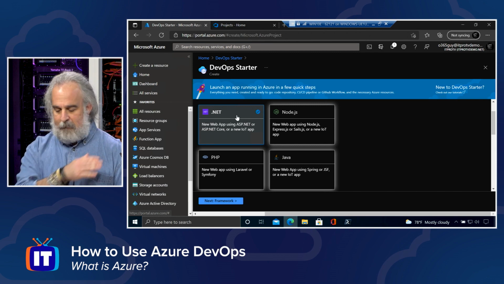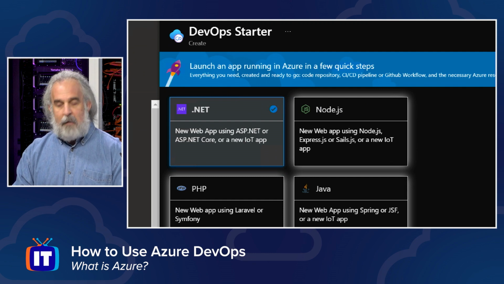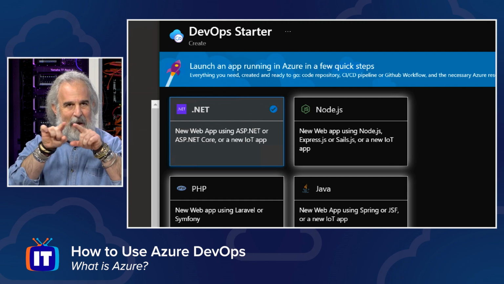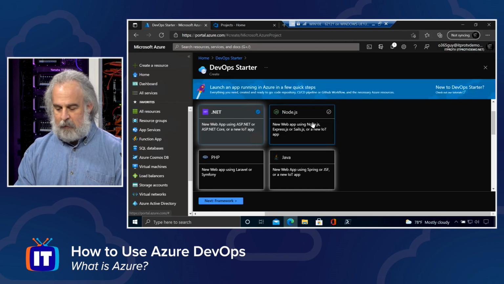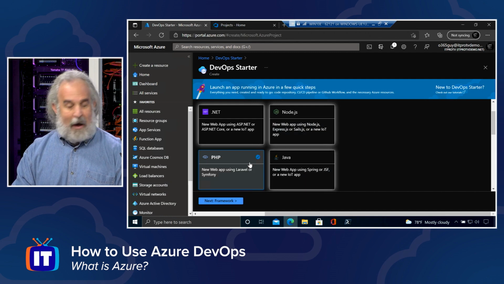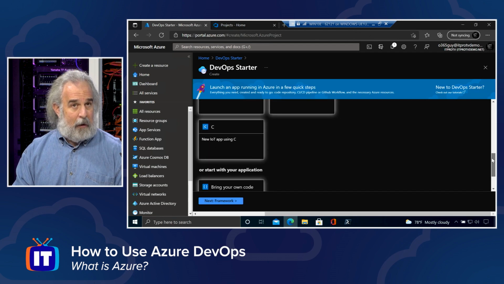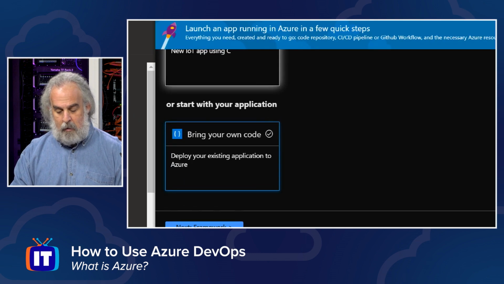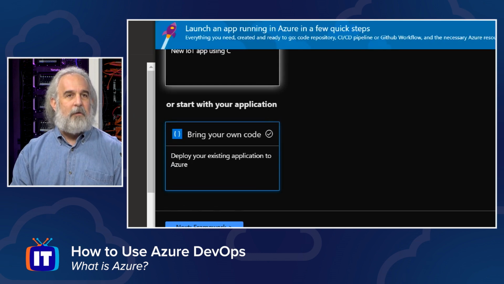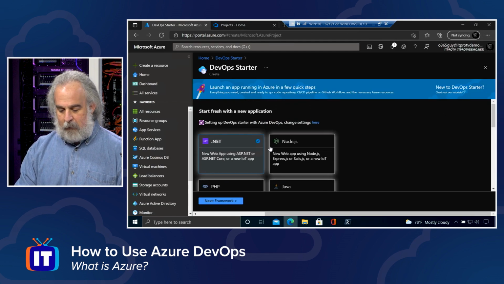.NET from Microsoft is the default, but notice we have Node.js, we have PHP, we have Java. The blue, very light outline around the .NET square and the blue circle with the check indicates that's the choice I've made. You can see I can easily change that by simply clicking around to choose what I want. And we have a whole bunch more, by the way, down here. It's really just a question of what it is, including the ability to deploy our own existing application we've already created to Azure. We just have to know where it is and bring it in and make it available if we're not going to use one of the pre-made solutions that we're then going to choose from here.